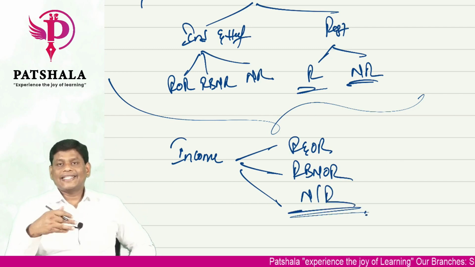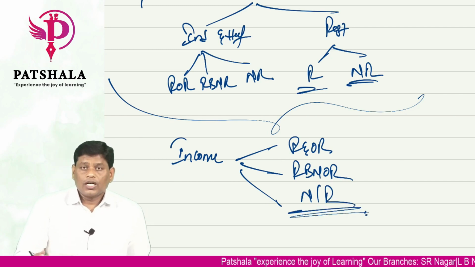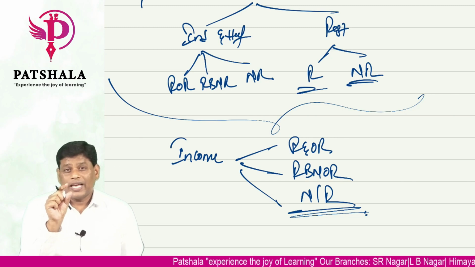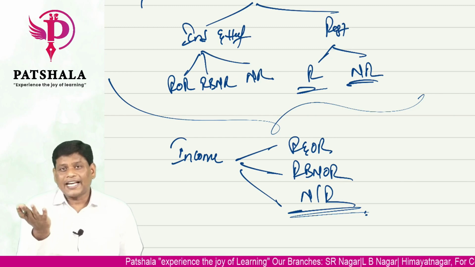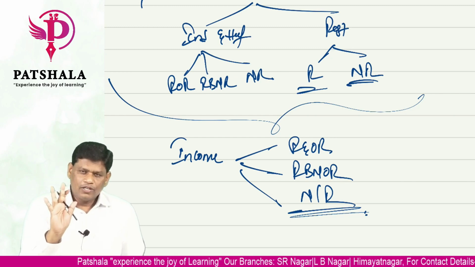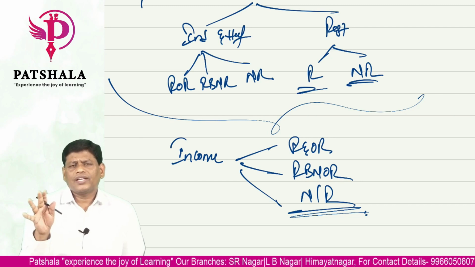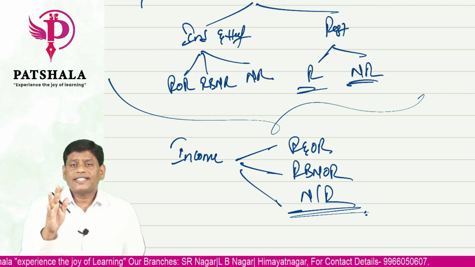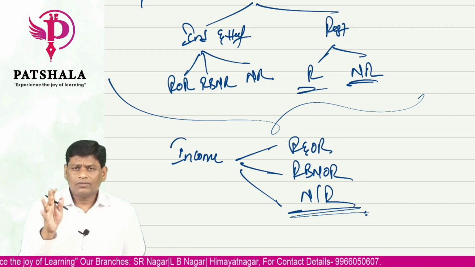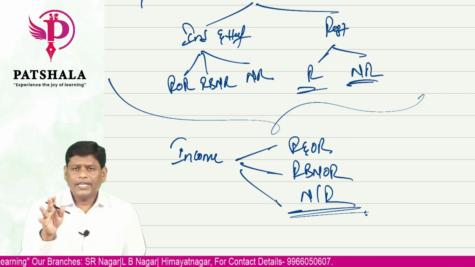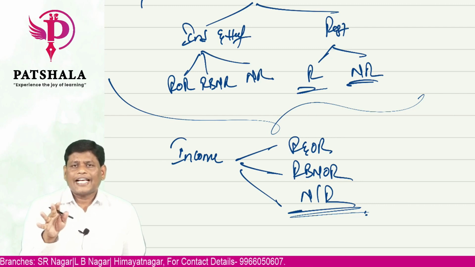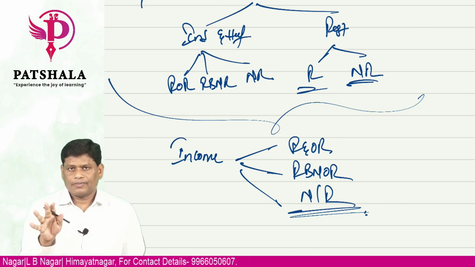In the second part of this chapter, let us learn how this residential status will have an impact on the taxability of a person. So this is all the complete theory of residential status of individual, HUF, company and every other person as per section 6. Thank you.